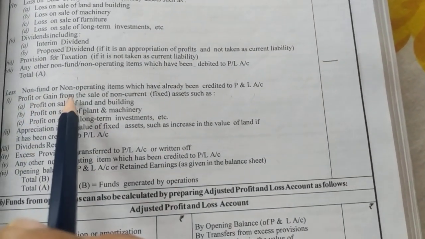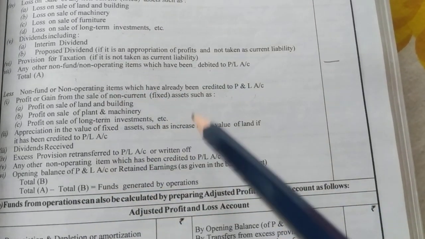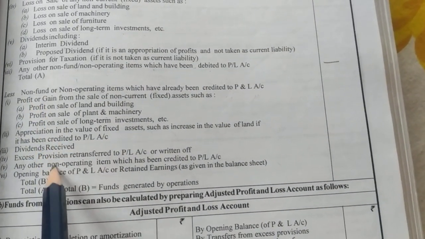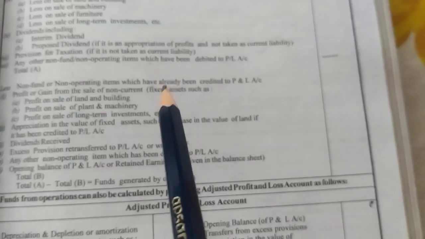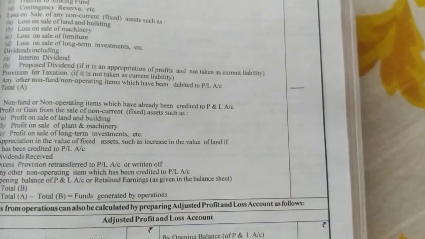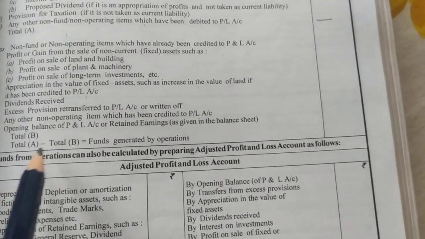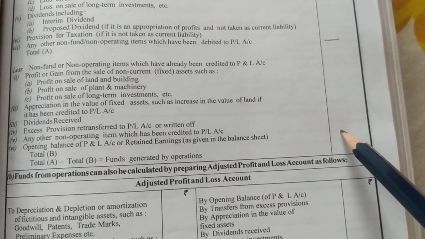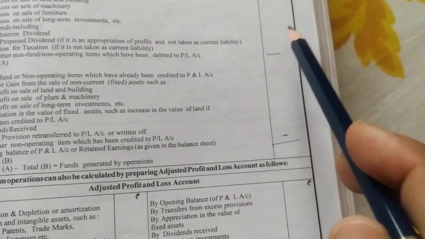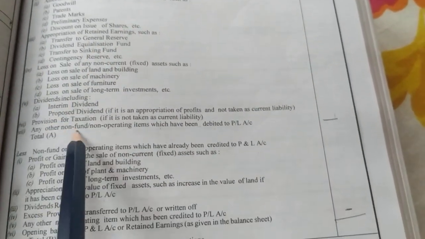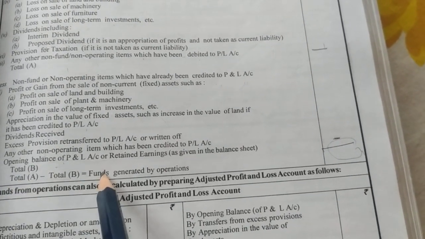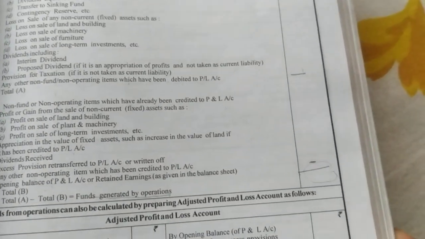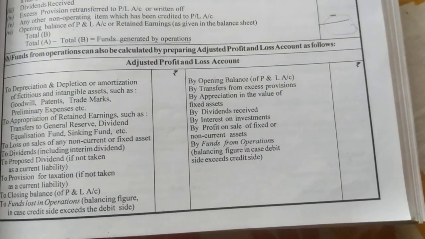The next one is non-fund or non-operating items which have already been credited to profit and loss account. These are some of the items which we are going to take on the credit side of profit and loss account while calculating the fund from operations. So we will total this one also and write the amount, and after this we are going to subtract section B from section A, that is, the items on the debit side minus those on the credit side. So the amount which we will get is the fund generated by operations. This is the normal format and there is a T format for this also. This is the T format.